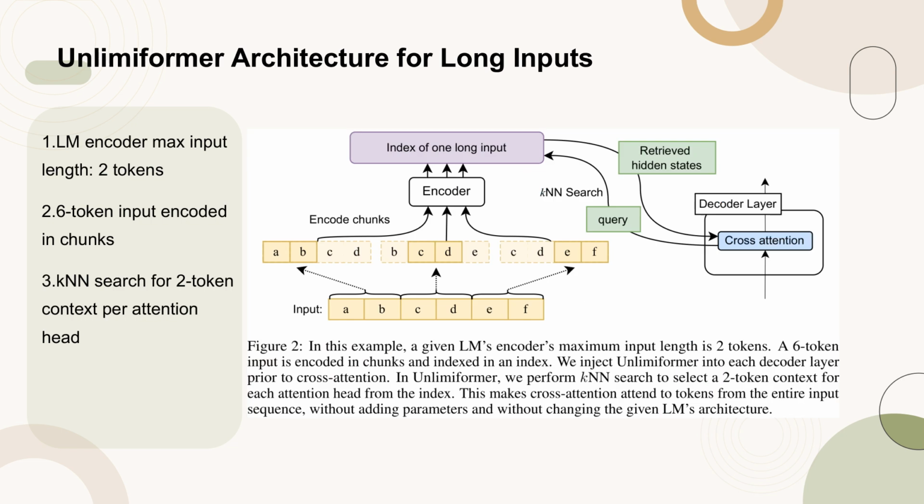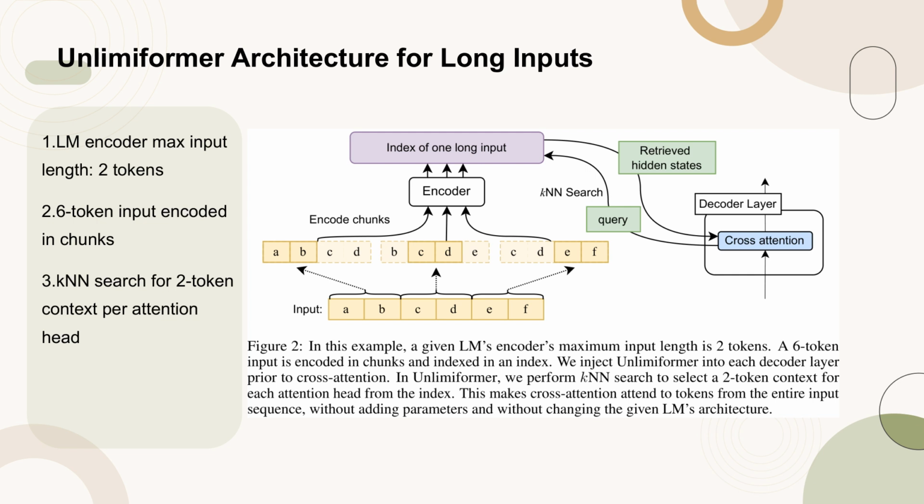Figure 2 illustrates the Unlimiformer architecture, which allows a language model's encoder to handle inputs longer than its maximum input length by encoding the input in chunks and indexing them. Unlimiformer is injected into each decoder layer before cross-attention, where it performs a k-nearest neighbor (KNN) search to select a two-token context for each attention head from the index. This enables cross-attention to attend to tokens from the entire input sequence without adding parameters or altering the given language model's architecture.